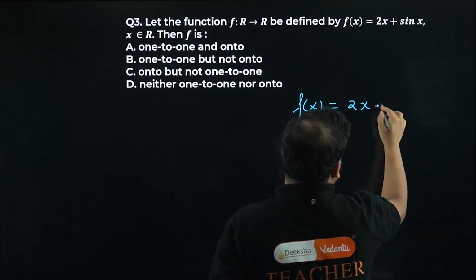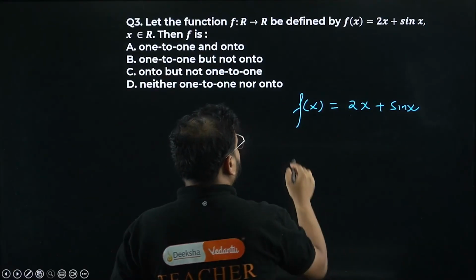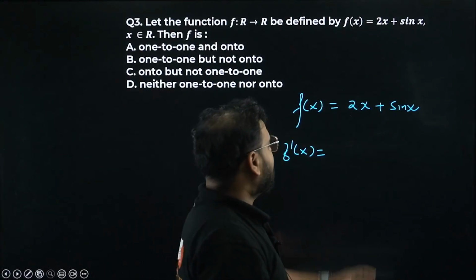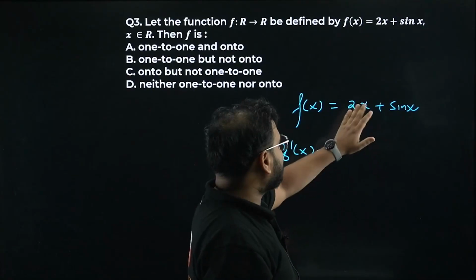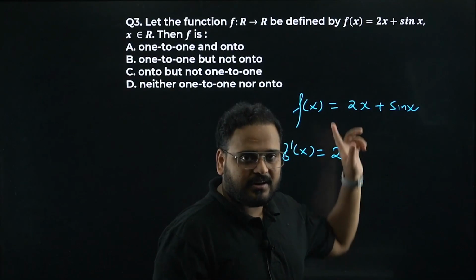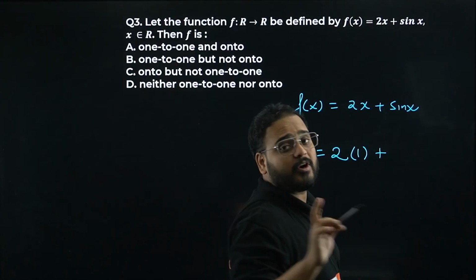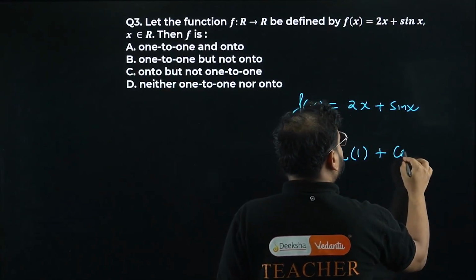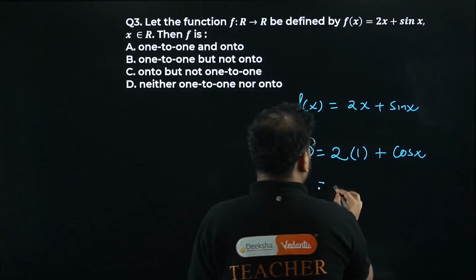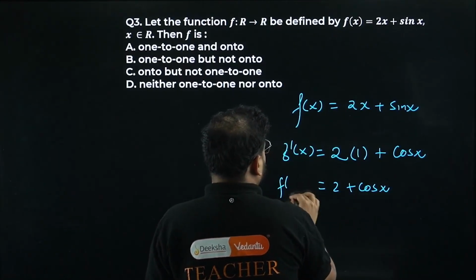We're going to use the method of derivative in this, method number 3. Have a look. Find f dash of x. If you have known this, it's okay. If not, pay attention over here. Derivative of 2x: 2 will remain as it is, and x is a variable, differentiate with x, you get 1. And sin x derivative is simply cos x. So my answer will become 2 plus cos x, which is my f dash of x.